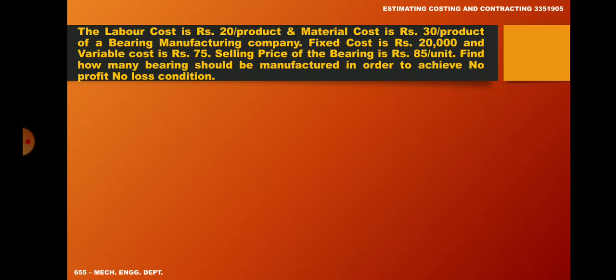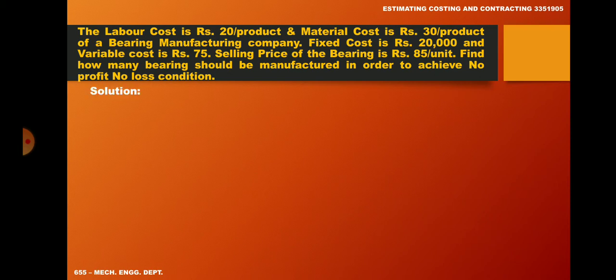Move to another example. The labor cost is rupees 20 per product and material cost is rupees 30 per product of a bearing manufacturing company. Fixed cost is rupees 20,000 and variable cost is rupees 75. Selling price of the bearing is rupees 85. Find how many bearings should be manufactured in order to achieve no profit no loss condition, or in other words we have to find out break even quantity.